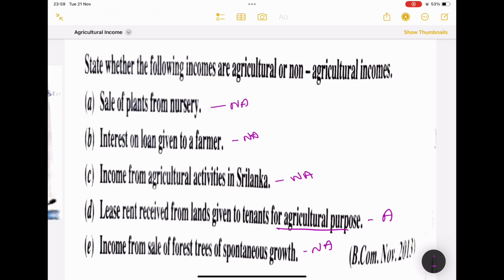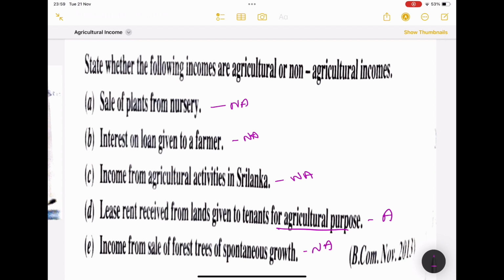If you have any doubts, kindly comment. Probably it will be only for a 5 marks or 12 marks or 15 marks question. We won't get any direct questions from this concept. They might have some adjustments in the future chapters, like so and so person earns 45,000 as agricultural income.